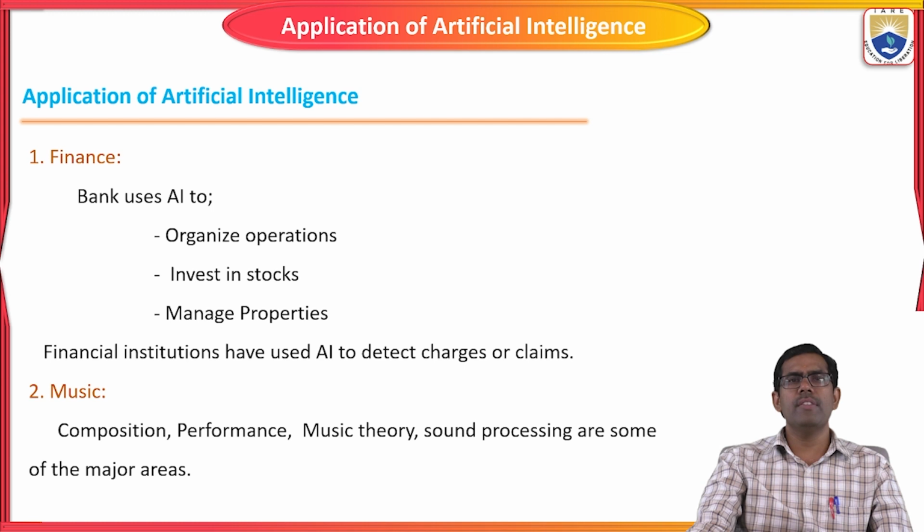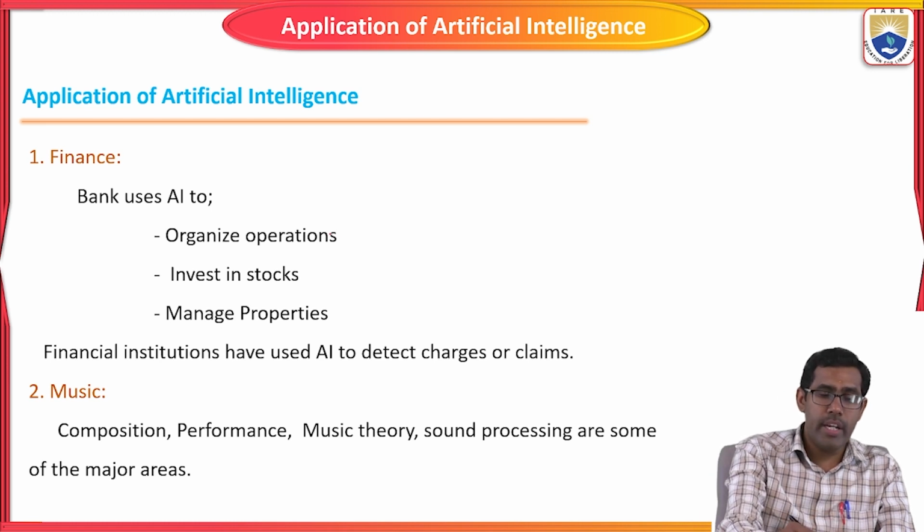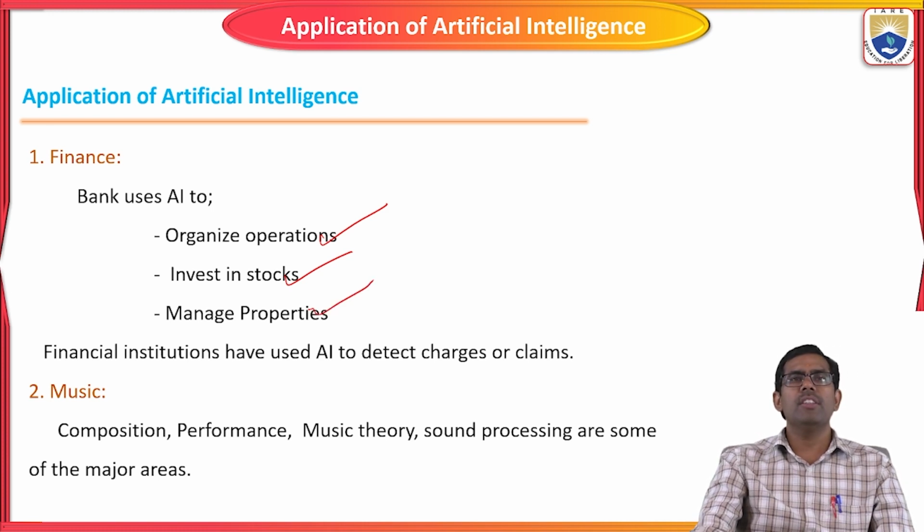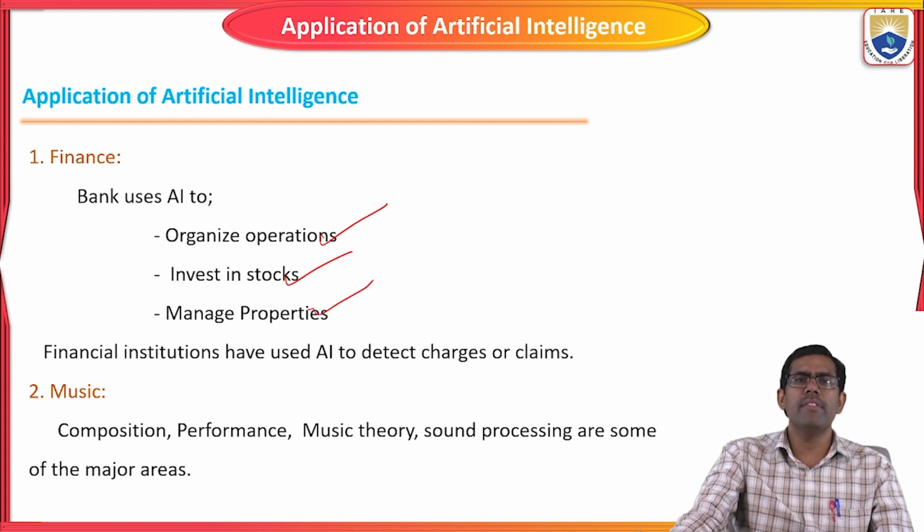The first one is finance. The financial sector uses it in various ways: organization operations, investing in stocks, managing properties. Organization operations means various debit cards, credit cards, UPI, how much they are used, credit card limits, debit card limits. Everything in that particular operation is managed by artificial intelligence based systems.